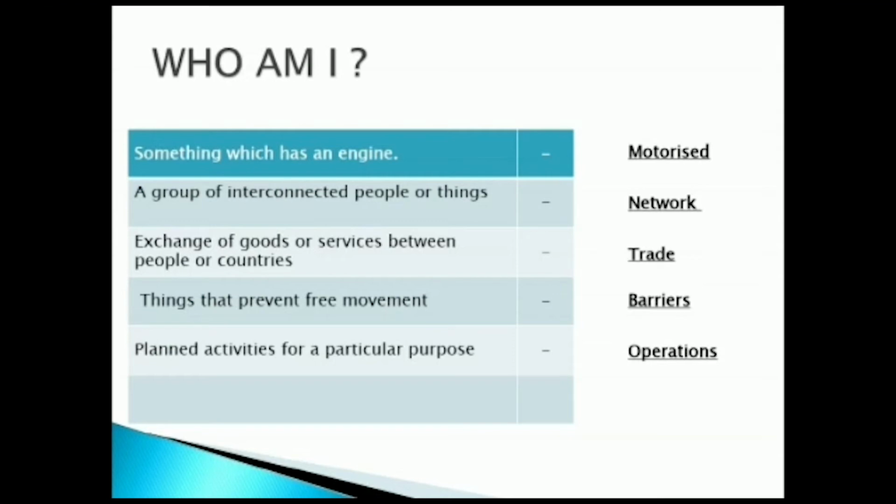A group of interconnected people or things is also known as a network. Exchange of goods or services between people or countries is also known as trade. Things that prevent free movement are known as barriers. Planned activities for a particular purpose are known as operations. So let's move to the next topic.